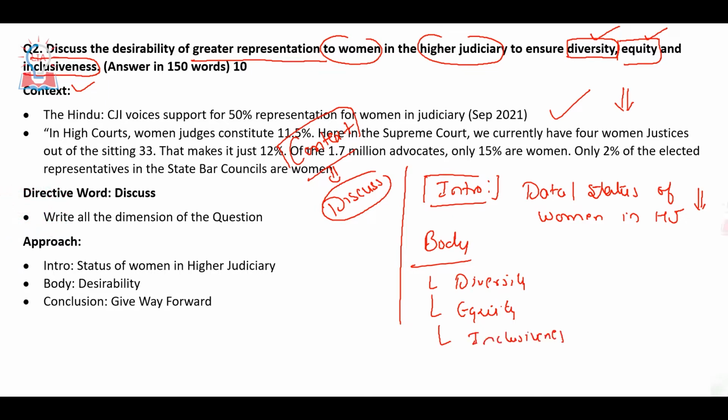Then you have to give the conclusion also. In the conclusion, you can mention Article 15 sub-clause 3, which empowers the state to take measures to improve the status of women.